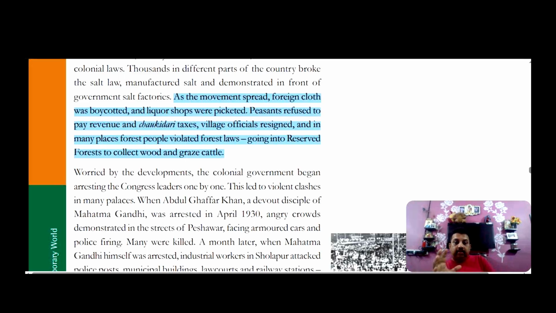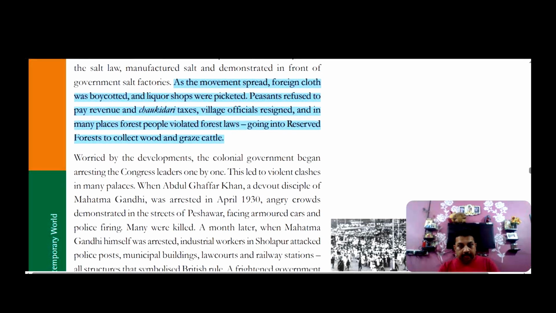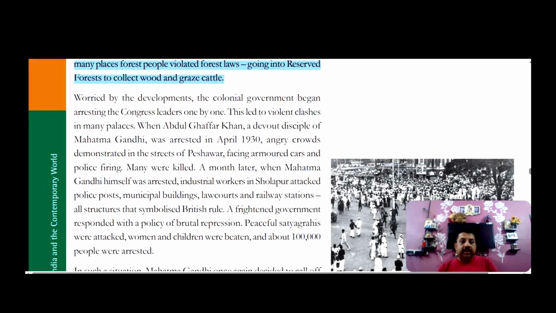So this is how the civil disobedience movement started, and it was much more aggressive than the non-cooperation and Khilafat movement. Now, there is another part where the Congress leaders were being arrested by the colonial government, and it led to violent clashes. You can see in the picture also.